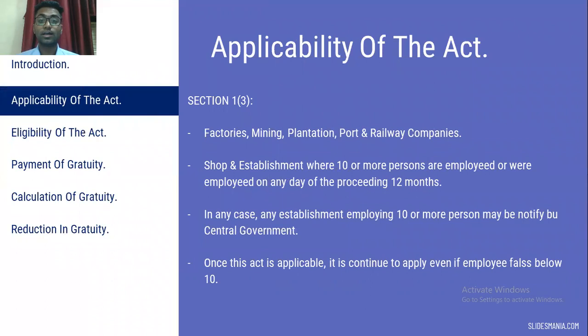So we'll see the applicability of the act. In section 1 subsection 3, it says factories, mining, plantation, port or railway companies compulsorily come into this, and even the shop establishment where 10 or more persons are employed or were employed on any day of the preceding 12 months. The shop or establishment comes under a restaurant, or a joint venture, or government territories or offices, where 10 or more persons are employed.